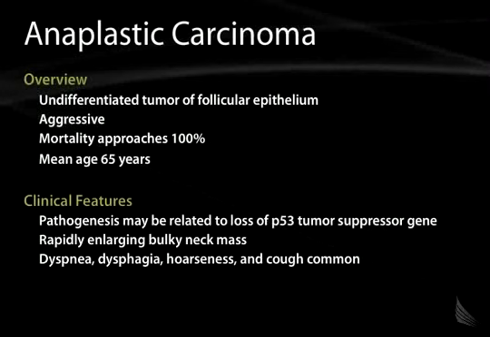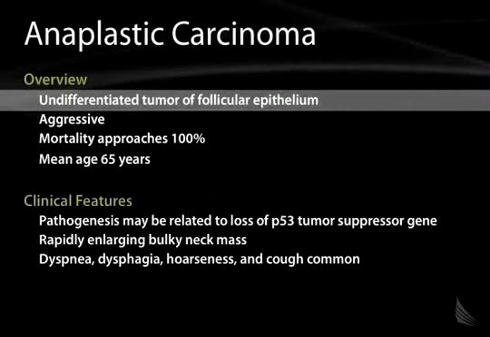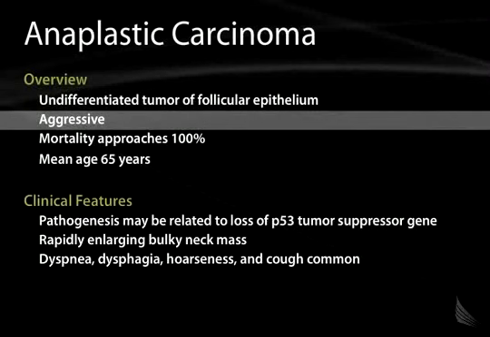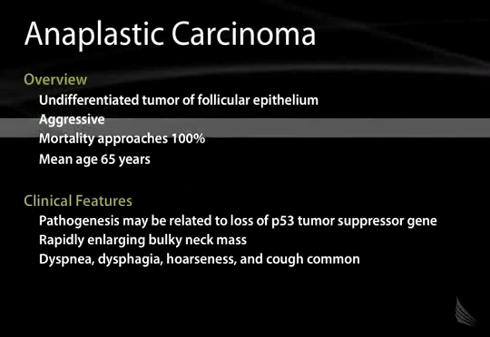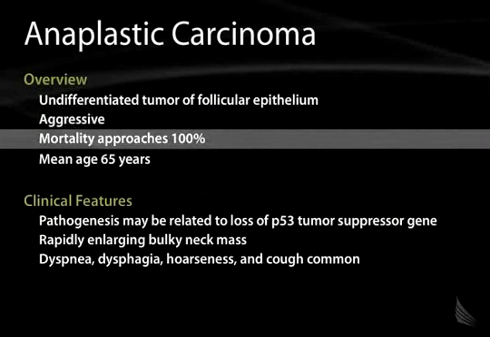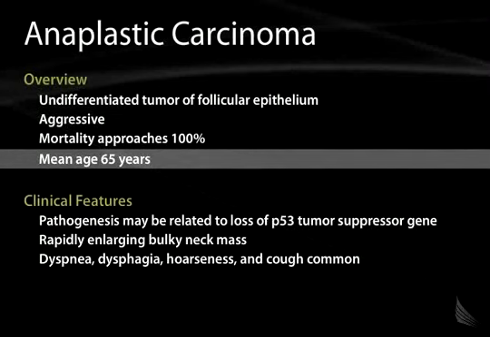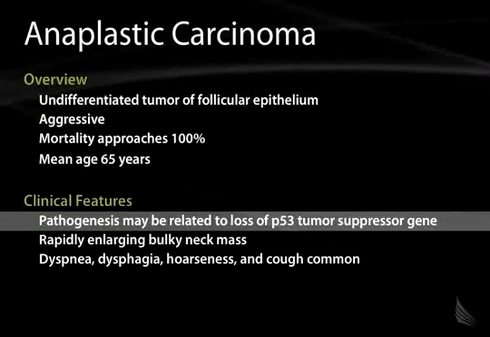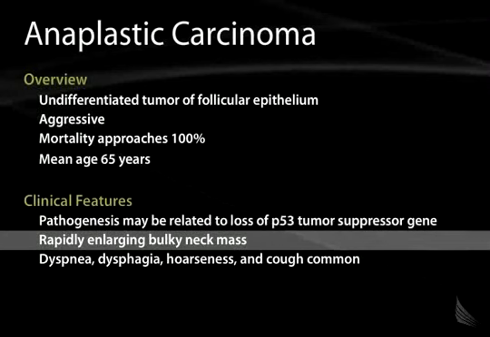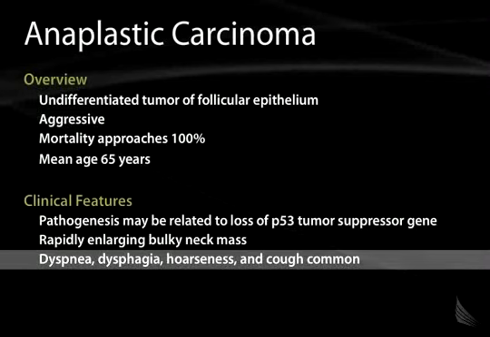Finally, anaplastic carcinoma. This is an undifferentiated tumor of follicular epithelial cells. It's a very aggressive tumor and has a very poor prognosis, unfortunately. Mortality, in fact, approaches 100%. The mean age at diagnosis is roughly 65 years of age. Clinical features: in terms of pathogenesis, it may be related to loss of the p53 tumor suppressor gene. It's a rapidly enlarging, bulky neck mass, and there may be neighborhood compressive symptoms such as dyspnea, dysphagia, hoarseness, and cough is common.